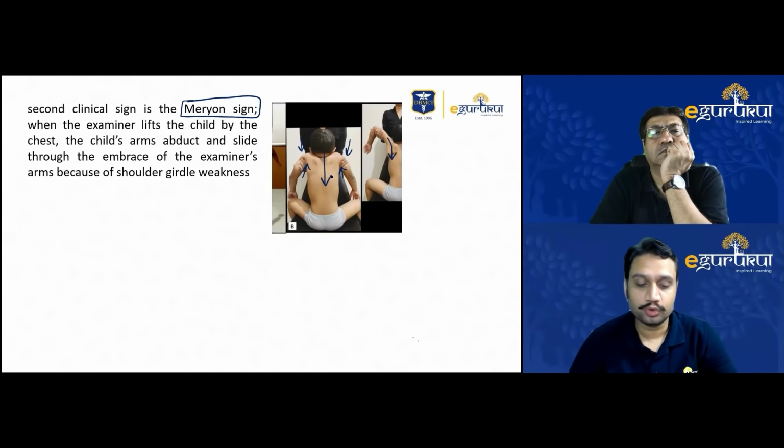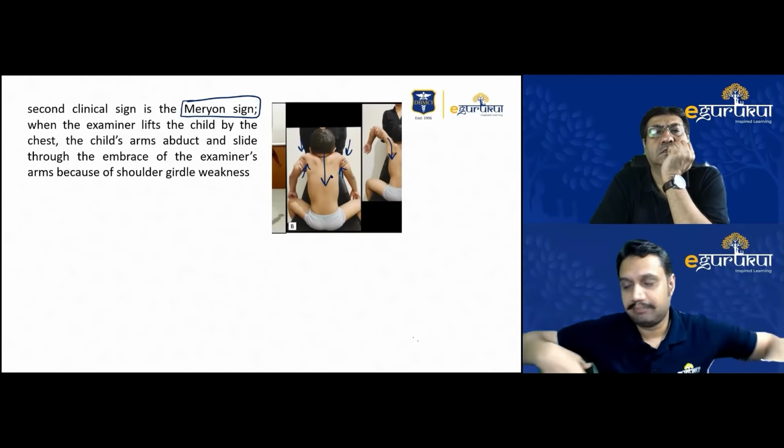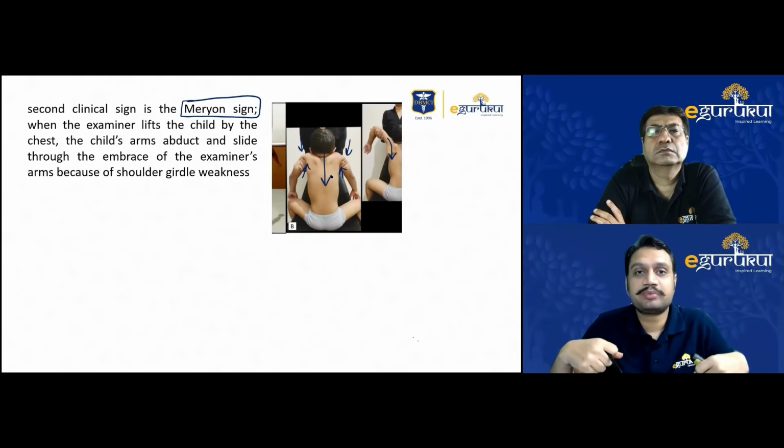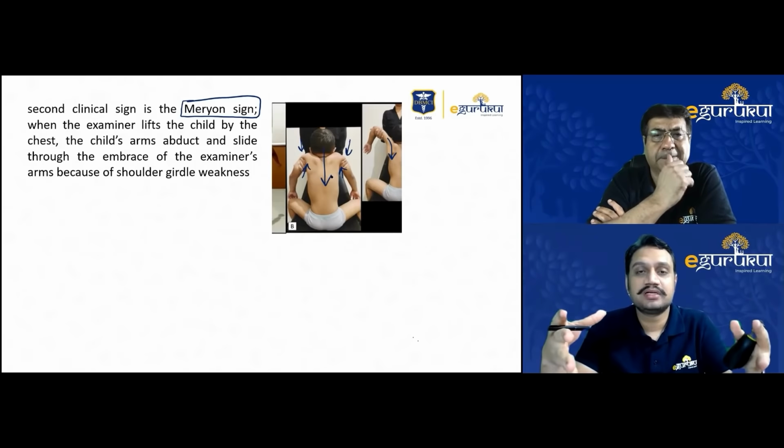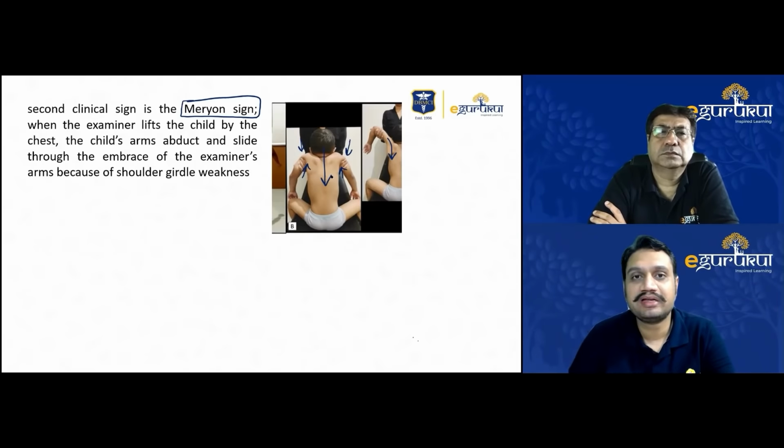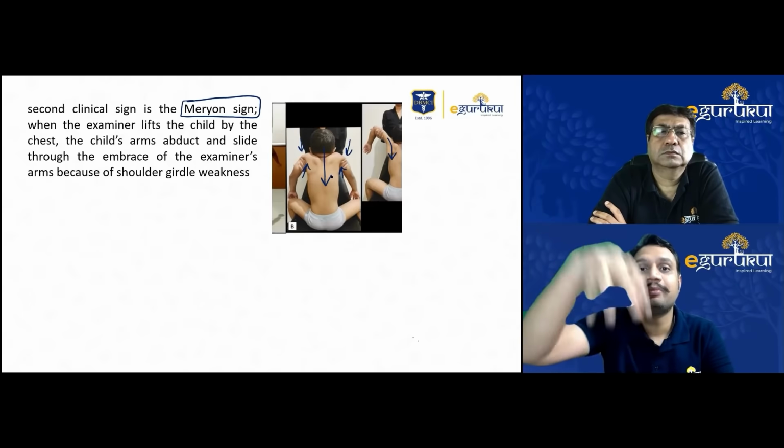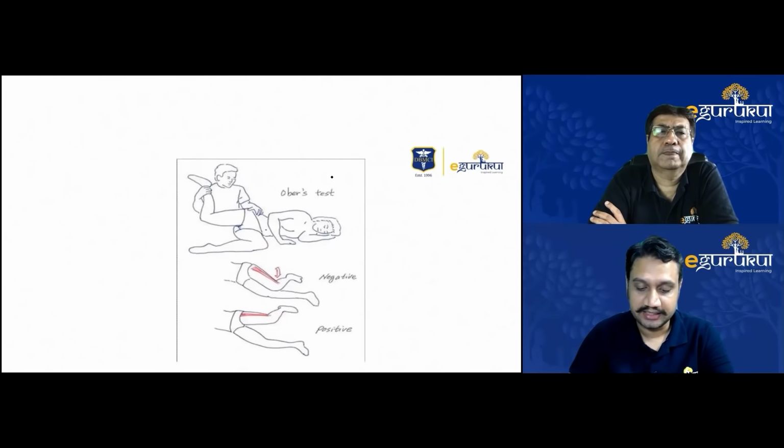So the examiner tries to hold the child by the chest. Abduction happens. The child is also putting some pressure, so he's in your lap, in your arms. But these children, because of muscular weakness, just fall down from between the two hands. That is the Meryon sign, right?